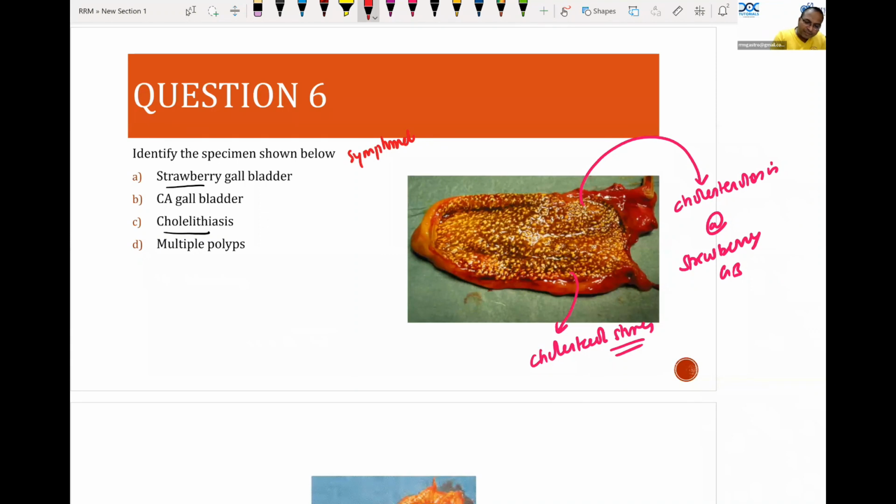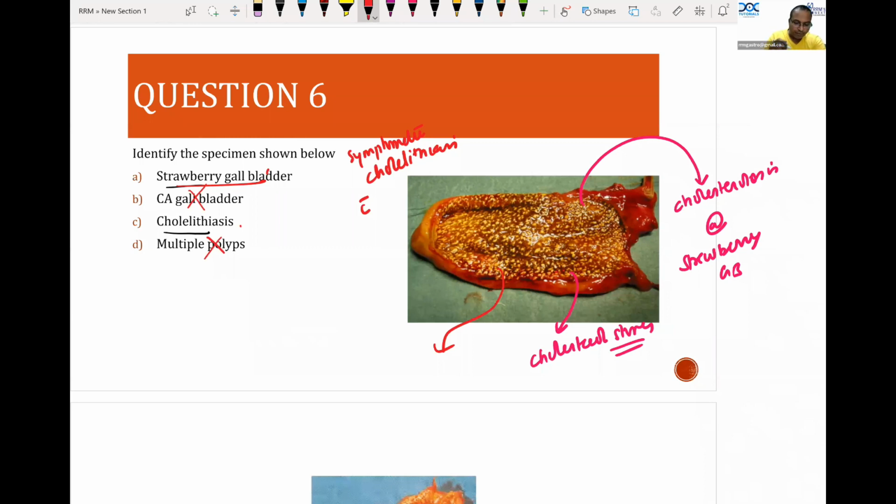But is there any doubt in this image? This is the usual image they'll ask you. They won't ask anything else. That will be a strawberry gallbladder only. It cannot be a cancer gallbladder, or it cannot be polyps. It can be either a strawberry gallbladder or multiple stones, moving stones will be there. Not like this. These are fixed, studded. They are studded in the mucosal wall.